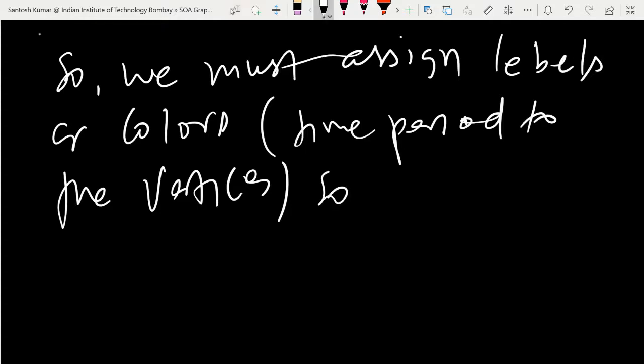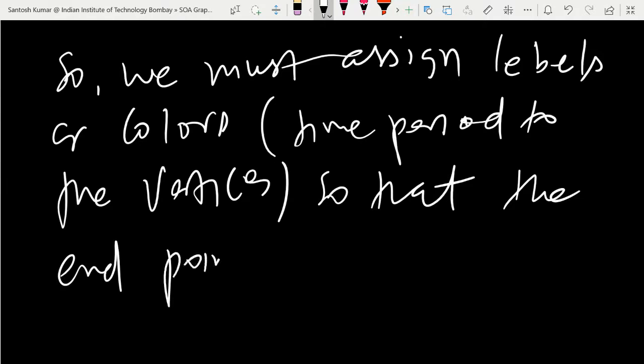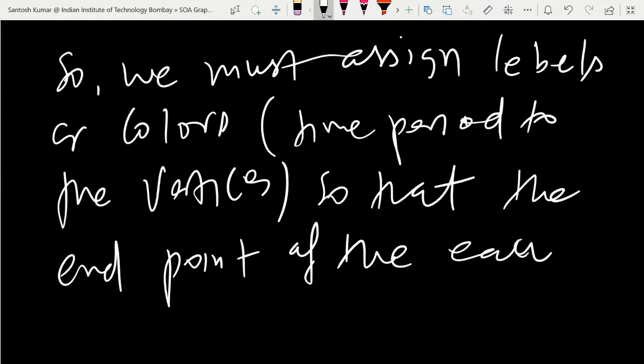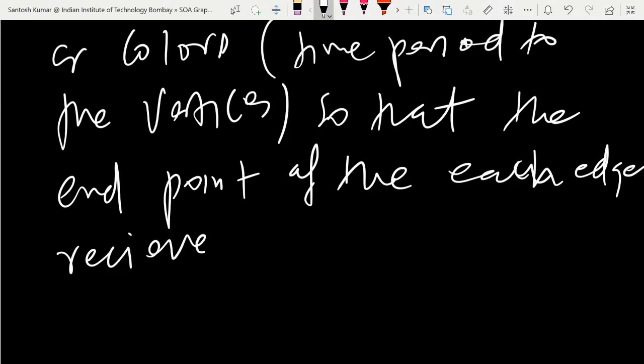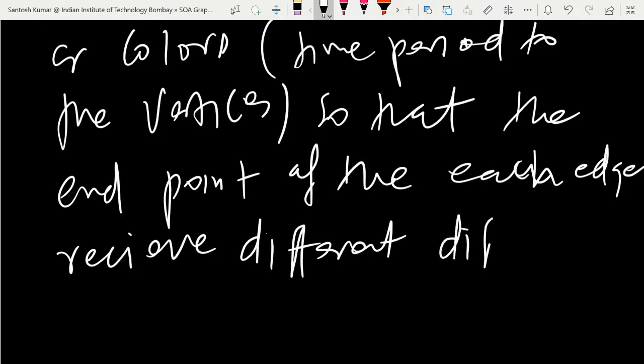We assign labels or colors or time periods to the vertices so that the endpoints of each edge receive different labels or different colors.